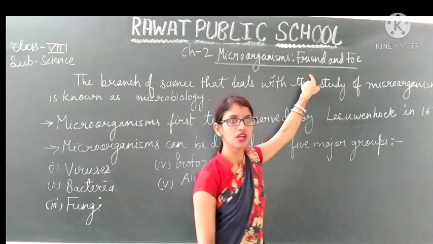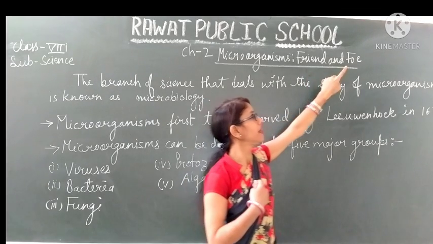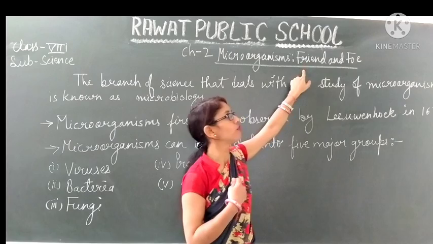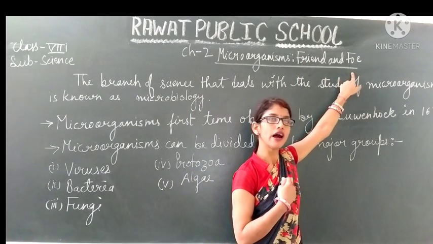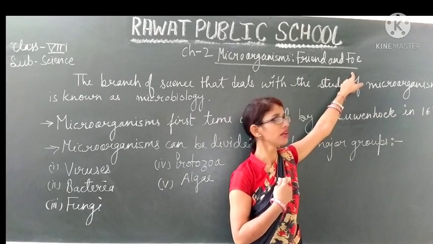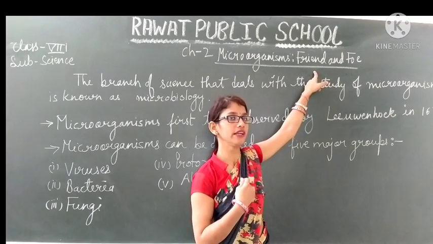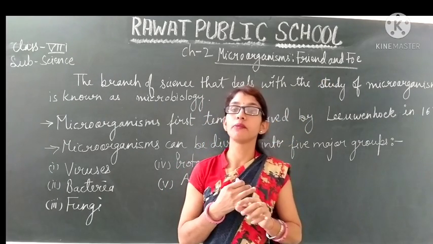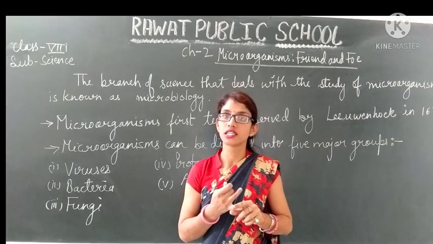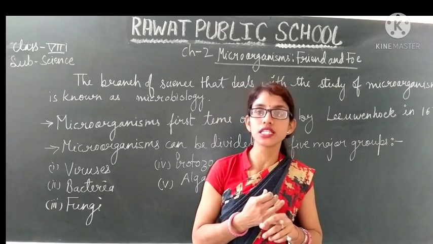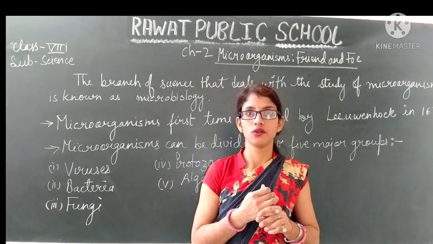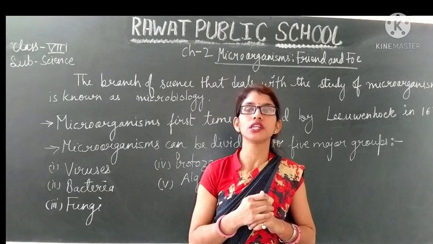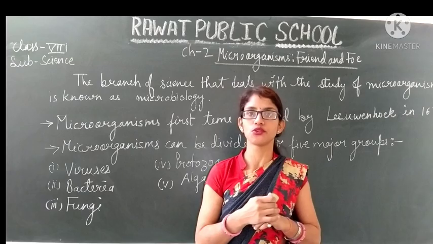Friend and foe. How they are our friend and how they are our enemy. How they are helpful for us and how they are harmful for us. If we talk about how they are friends, they help in making curd, cheese, beverages and antibiotics, and they also help in fixing atmospheric nitrogen into a usable form of nitrogen.